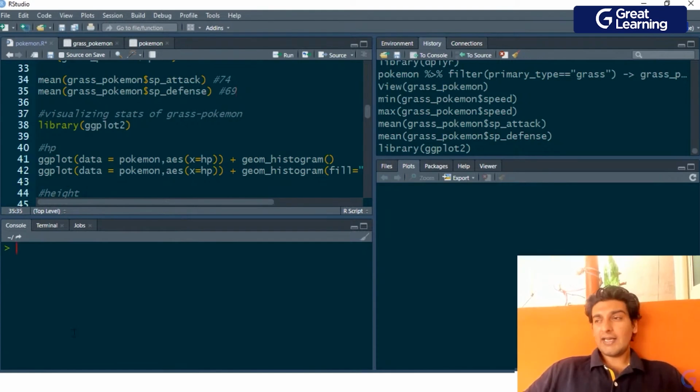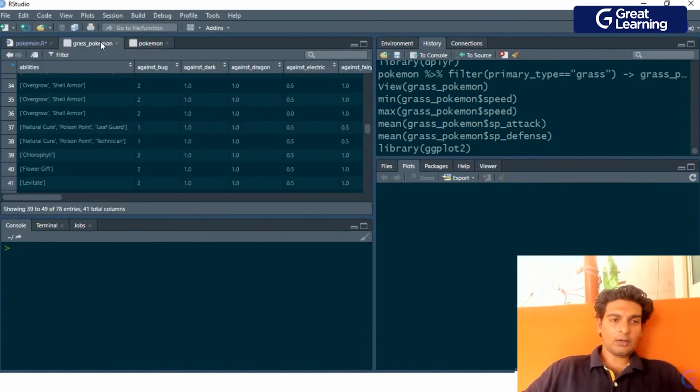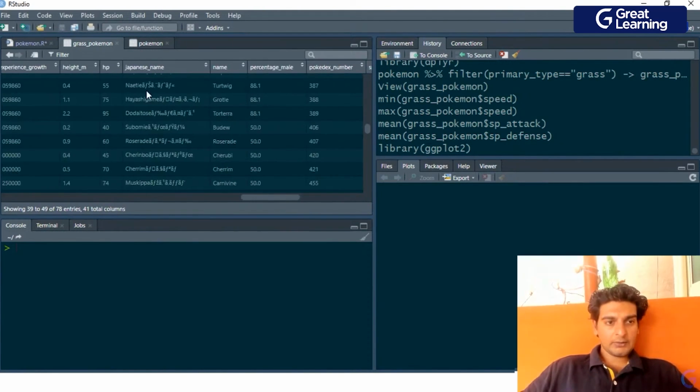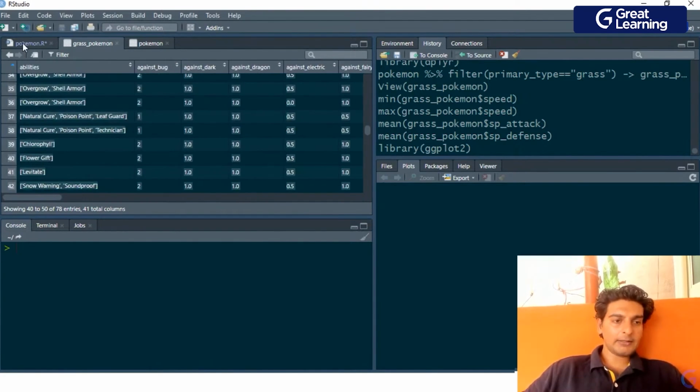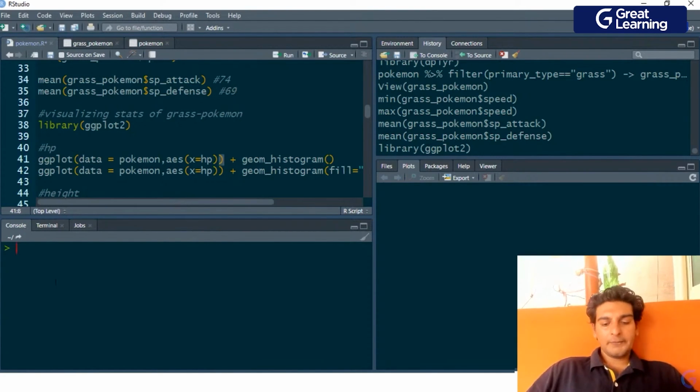Now to actually understand the distribution of this HP column, let me just check. As you see, this is the HP column, and this is a numerical type of column. We've understood in the previous sessions that if it's a numerical column, we use a histogram, and if it's a categorical column, we use a bar plot. And since this is a numerical column, I will be using a histogram.